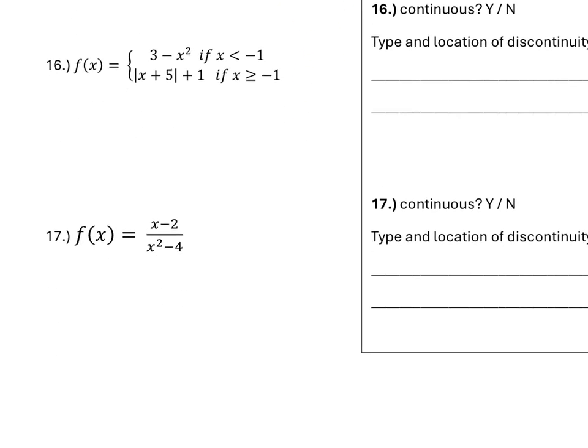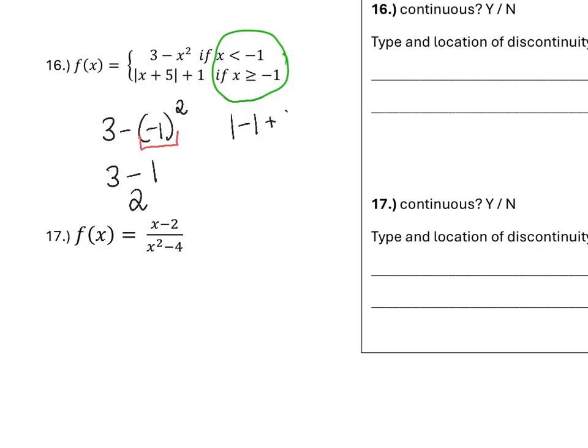Number 16 is another piecewise. So we're going to evaluate at -1 what's happening. Is the function going straight through at -1, or is it jumping? We'll do that by plugging in -1 to both equations. Don't forget your order of operations. This goes first, so -1 squared is 1, and 3 minus 1 gives us 2. Then we'll plug it into the second: absolute value of -1 plus 5, plus 1. This gives me absolute value of 4 plus 1. Absolute value of 4 is 4, plus 1 is 5.